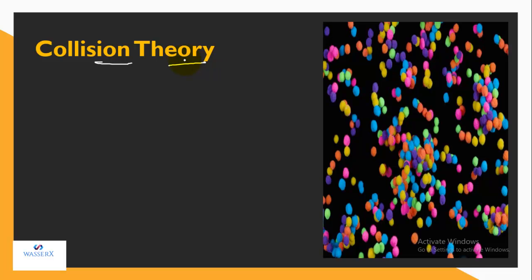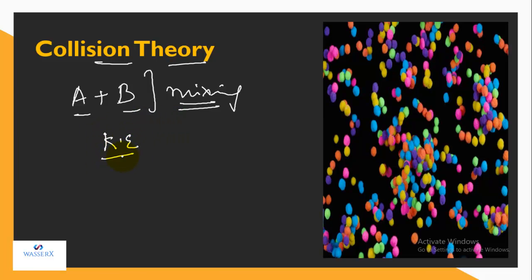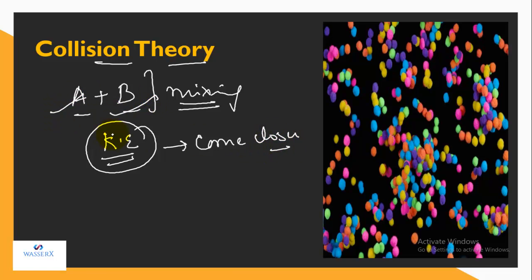Now let's do the collision theory. Whenever we are mixing reactants, let's say I have two reactants A and B, and I am mixing them. When I mix the reactants, they are moving randomly because they possess kinetic energy. When they are randomly moving, they come closer to each other. That means the different A molecules and different B molecules possess kinetic energy, and on mixing they are randomly moving.